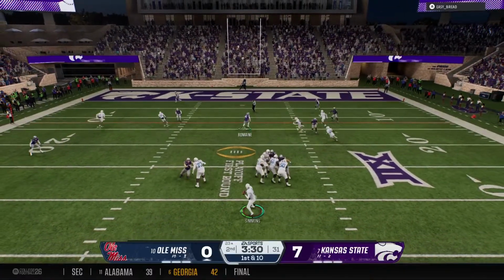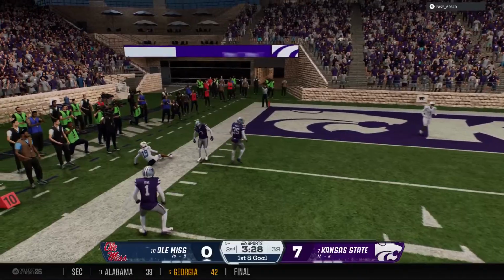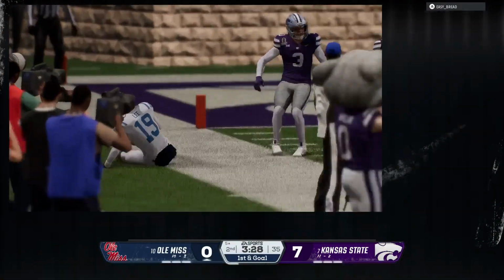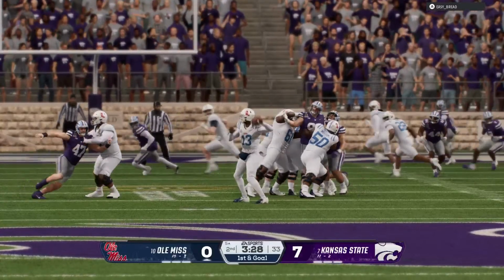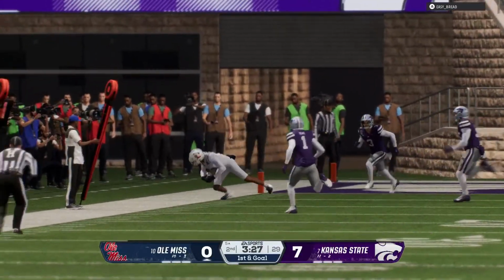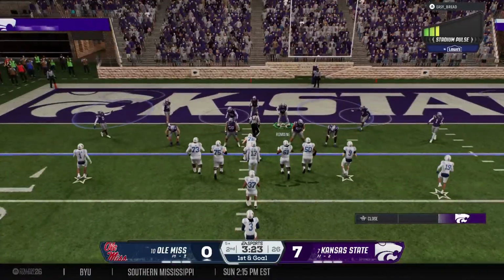Dropping back. It's Simmons. Looking for the wideout. It is complete. What a grab by the receiver right near the sideline. Chris, that's another positive game for this offense, and this quarterback continues to show why he's had such a great year this year. When he has time to throw, he gets his feet set. He's as accurate as any quarterback in the country.